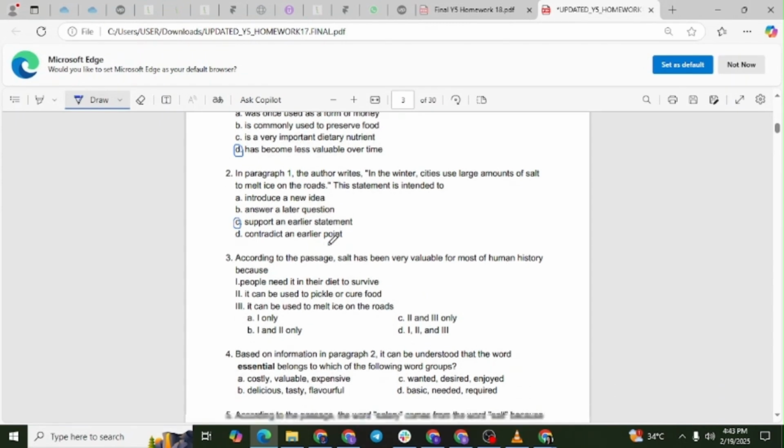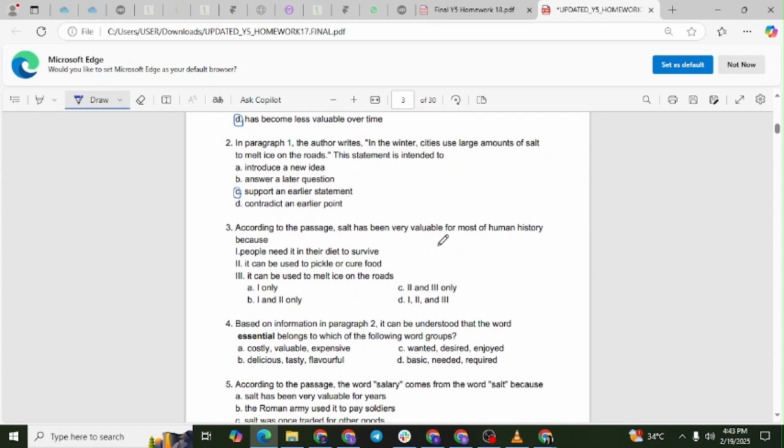use. Question number 3. According to the passage, salt has been very valuable for most of human history because Roman numeral 1, people need it in their diet to survive. Roman numeral 2, it can be used to pickle or cure food. Roman numeral 3, it can be used to melt ice on the roads. Option A, Roman numeral 1 only. Option B, Roman numerals 1 and 2 only. Option C, Roman numerals 2 and 3 only. Option D, Roman numerals 1, 2, and 3. The correct answer is letter B.